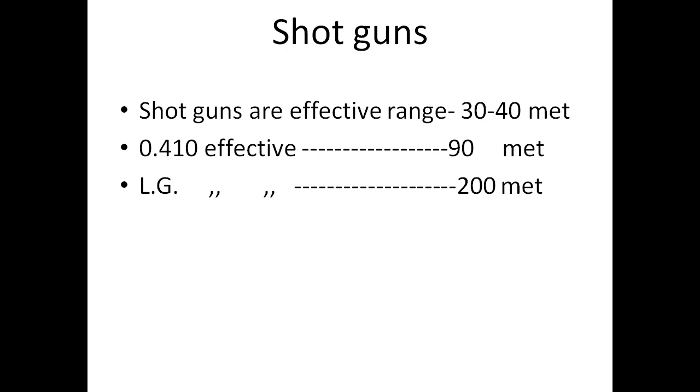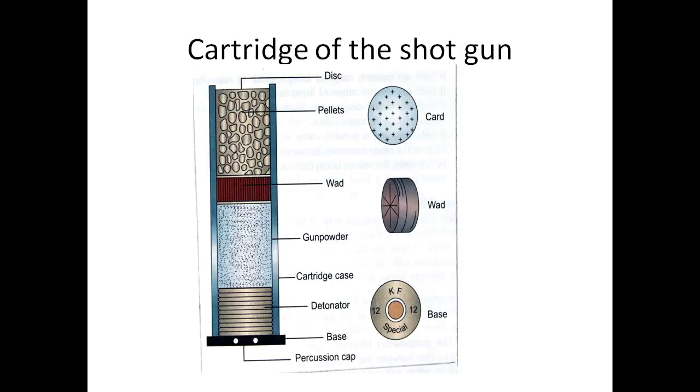And large game guns are effective up to 200 meters.